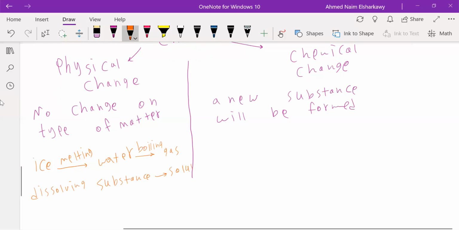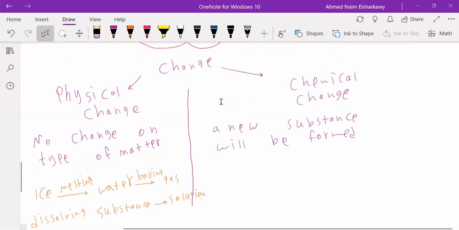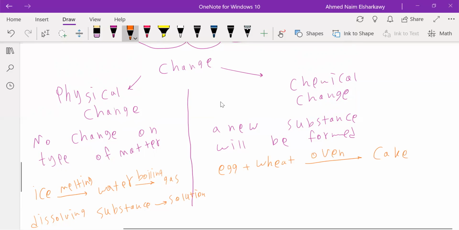We just change the state of the matter from solid to liquid to gas, but does this mean that the characteristics of the matter will change? Of course not, it will be the same. But the opposite is the case in chemical change. For example, if you want to make a cake, we put some egg over some wheat, and we put both of them in the oven, and we have a delicious cake. Right now, does the cake have the same characteristics as the egg? No. Is the wheat like the egg? No. We made a new thing.